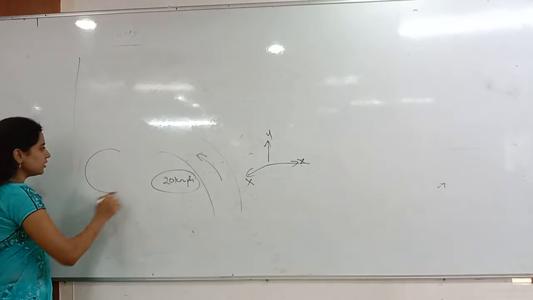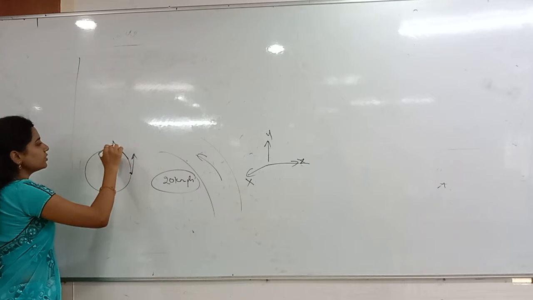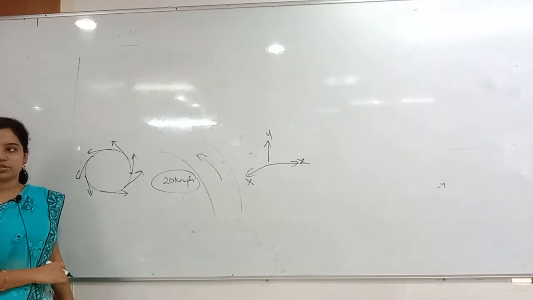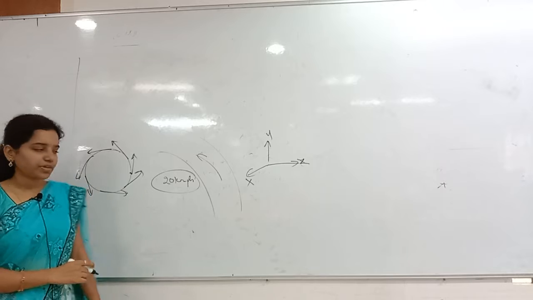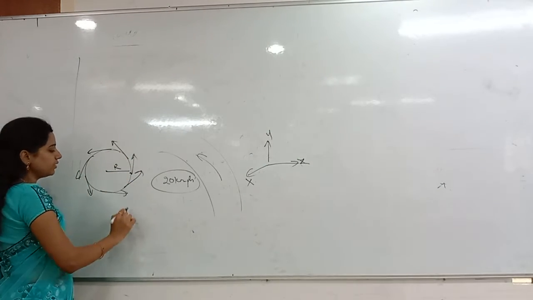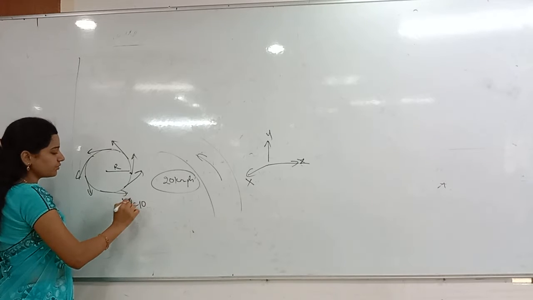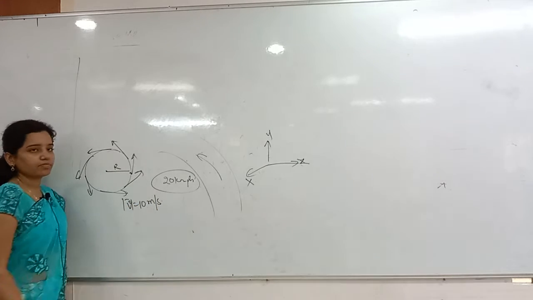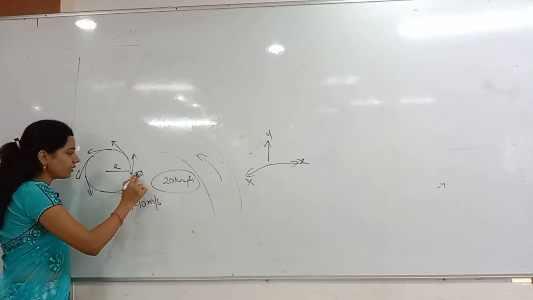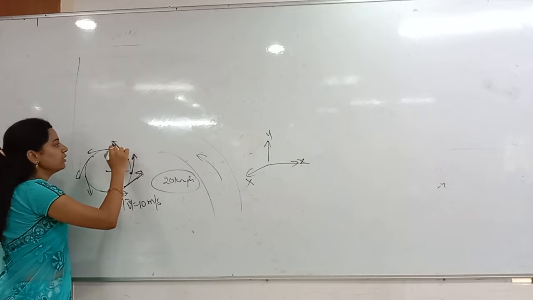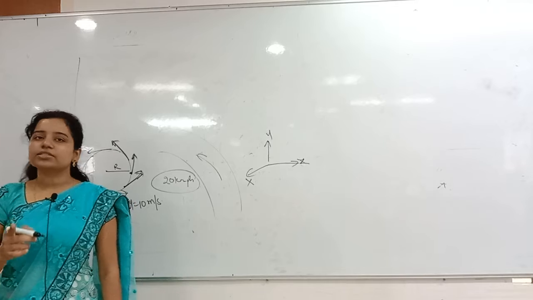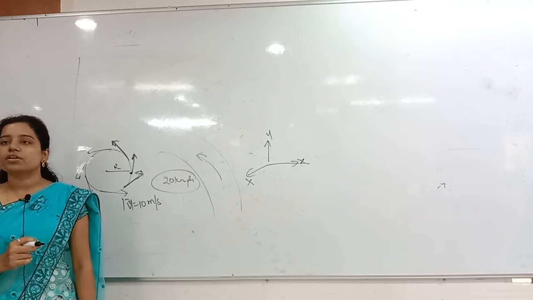In circular motion, at each and every point, the direction of velocity keeps on changing, even though the magnitude is constant. For example, a particle is rotating in a circle of radius r with a speed of 10 meters per second. But at every instant of time, what happens? Velocity will be changing. Velocity is changing, so does acceleration exist or not? Acceleration exists.